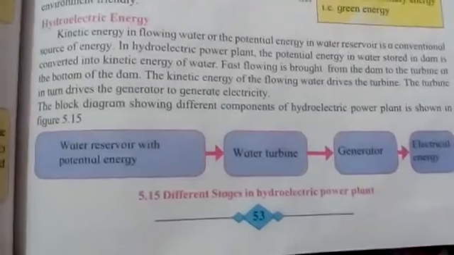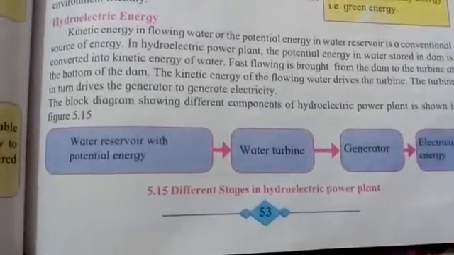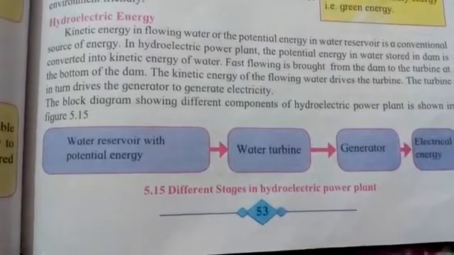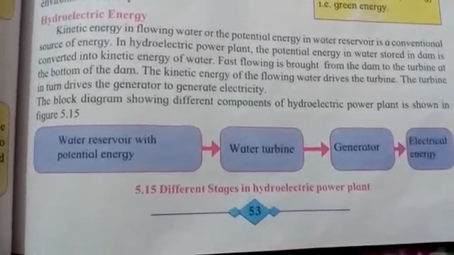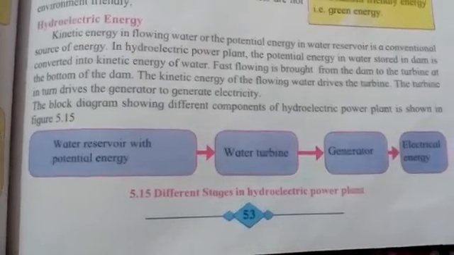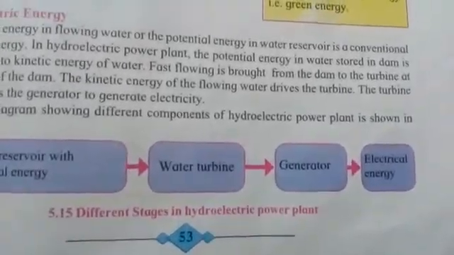You can see these different stages of hydroelectric power plant. First is water reservoir with potential energy, then the water will be made to flow, then it will be driven onto the turbine. The turbine will be connected to the generator. Here the kinetic energy of the water will be converted into electrical energy.